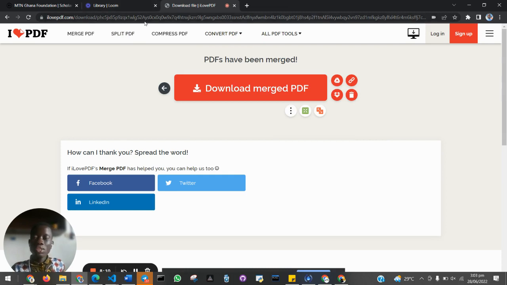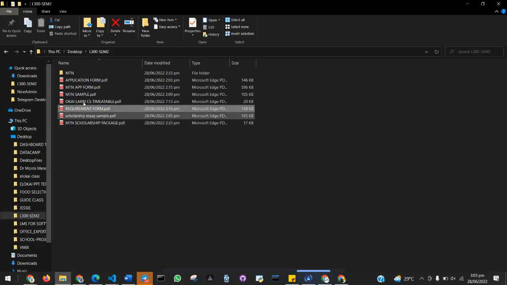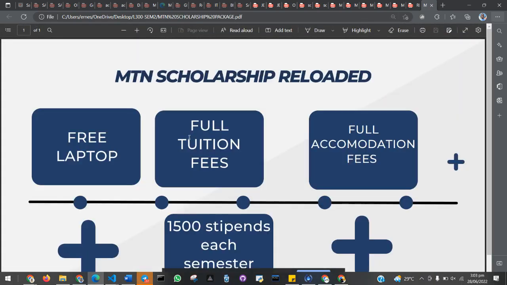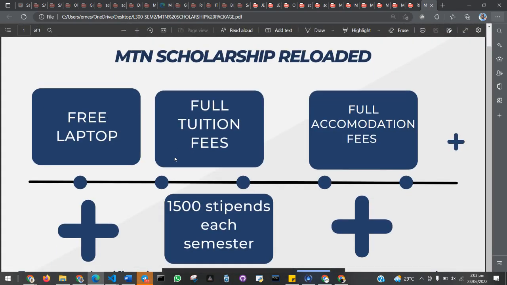Now, the second one has to do with the various packages that MTN is going to offer you. So I have with me here MTN scholarship packages. These are the main packages that in case you are awarded, this is what MTN is going to give you. We are going to give you a free laptop.